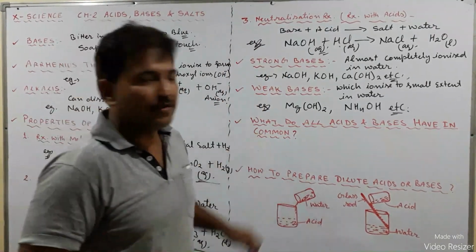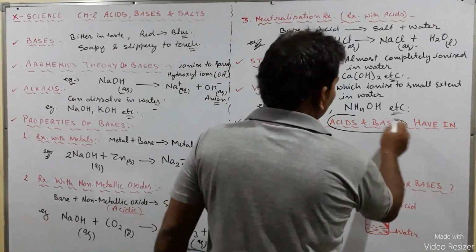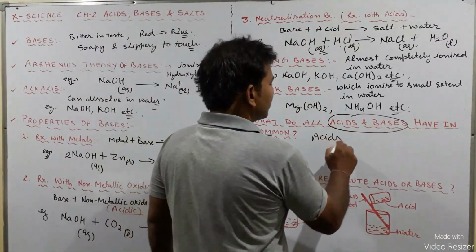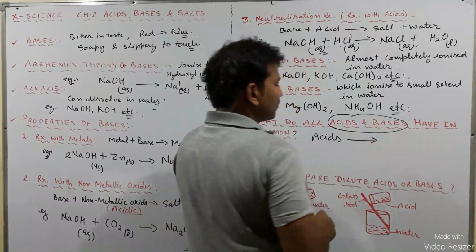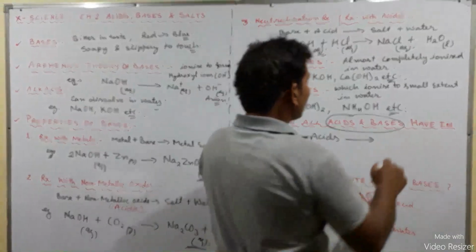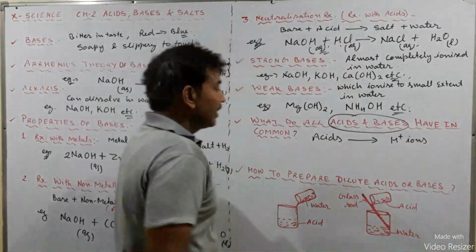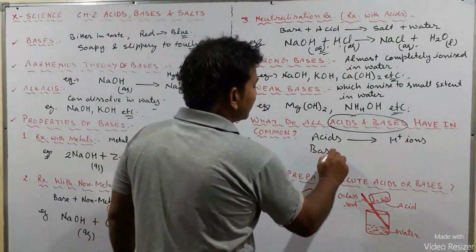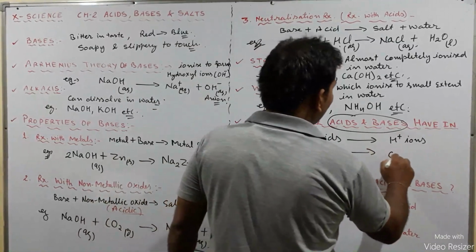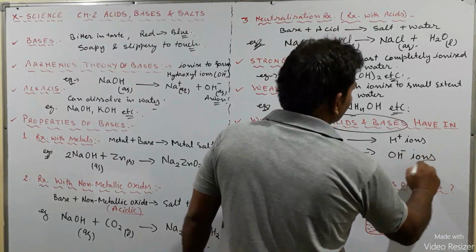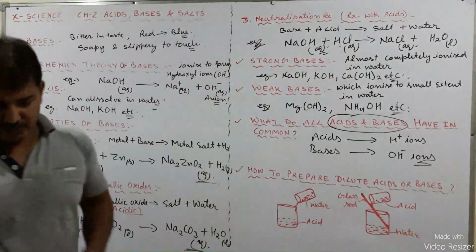Now let us talk about acids and bases collectively. What do they have in common? As you already know, when acids are dissolved in water, they form H plus ions, and when bases are dissolved in water they form hydroxyl ions, that is OH minus ions.